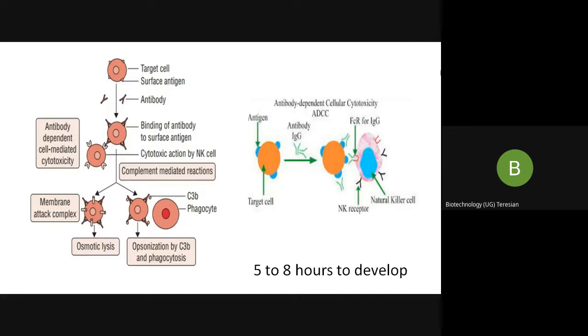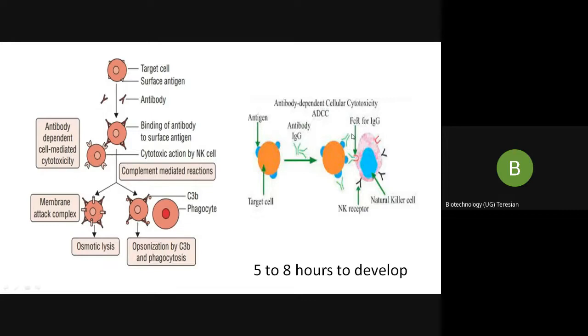Now what happens? The NK cells are circulating, they get the signal, and all those NK cells have the FcR, that is fragment crystallizable receptor. So where is the fragment crystallizable? It is present in the stem of the antibody, this region.